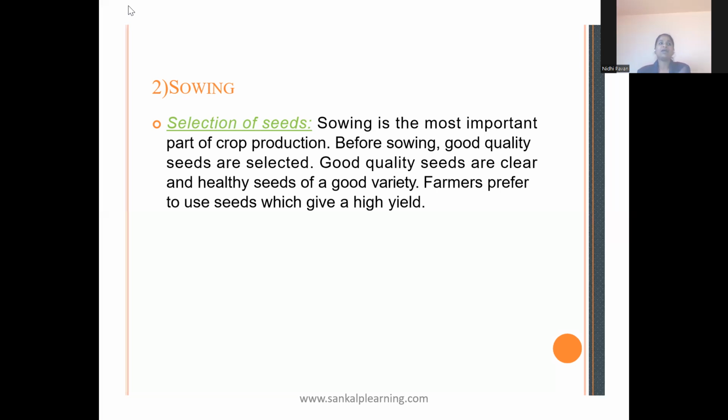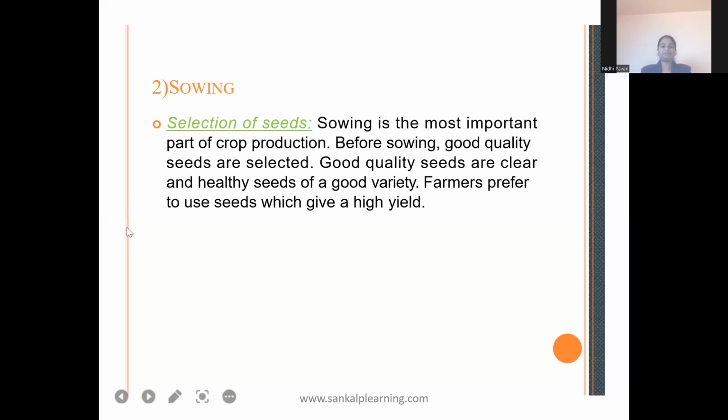For example, during the mango season, if you go to the market, you can see a variety of mangoes, right? We have Apus, and we have Totapuri, Alphonso mangoes. These are all mangoes, but they have certain varieties. So regarding the variety, whichever variety the farmer wants, which is a good quality seed, based on that a farmer will select a seed for his field.